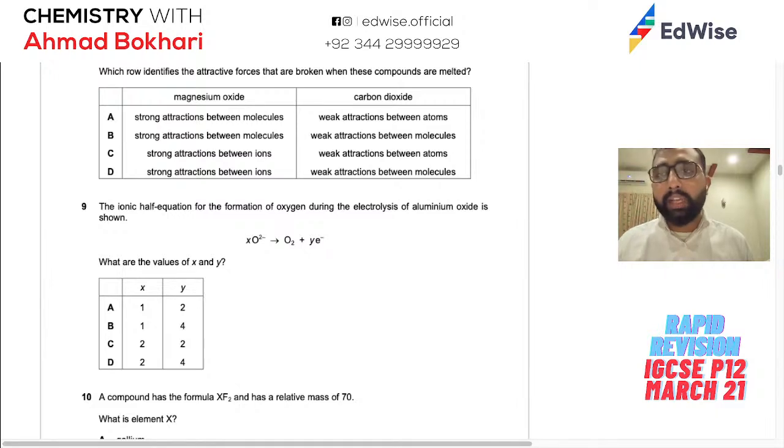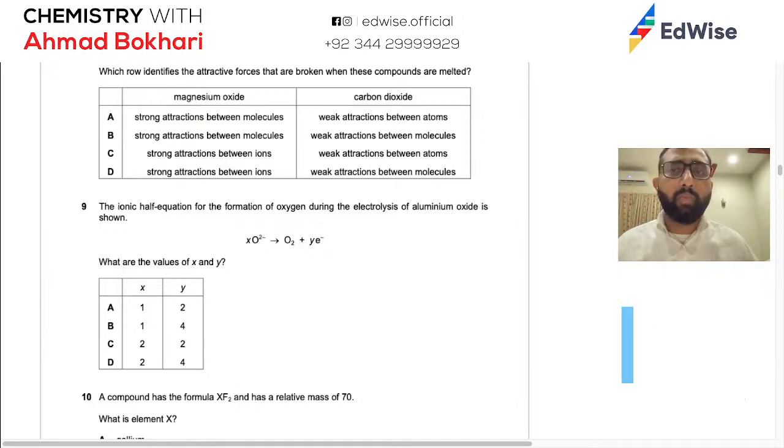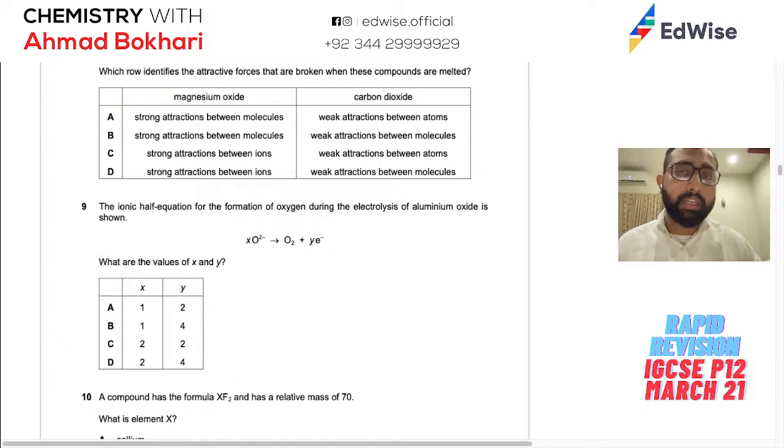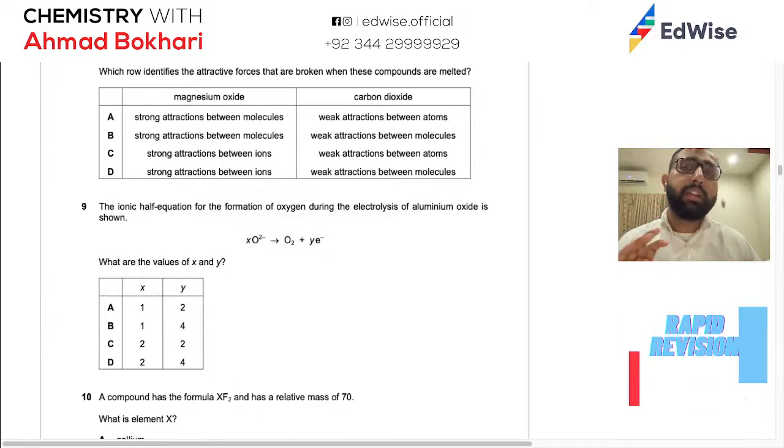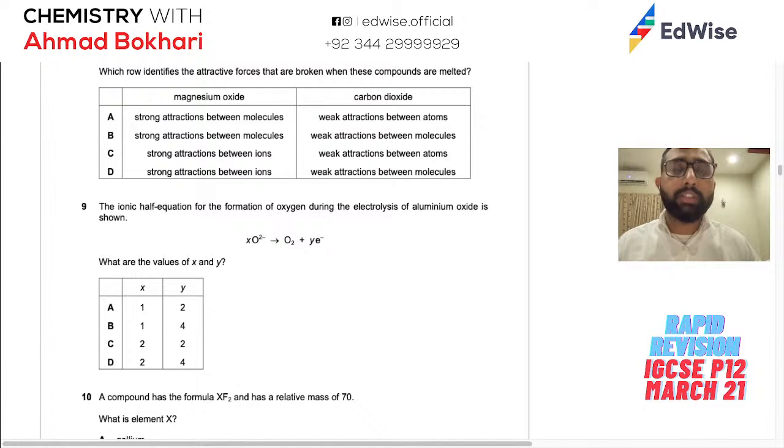Okay, carbon dioxide has a low melting point. Again, why? Because weak force. Which one? Weak intermolecular force of attraction, IMFA. You know this. Which identifies the attractive forces that are broken when these compounds are melted. Remember that you're going to first look at the forces that you have, and then you're going to look at the particles that make these things. So magnesium oxide is ionic and carbon dioxide is molecular.